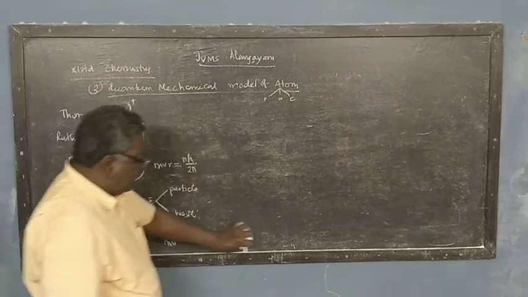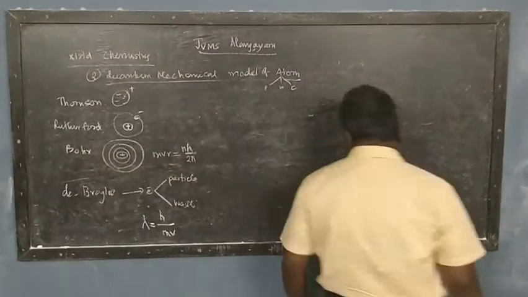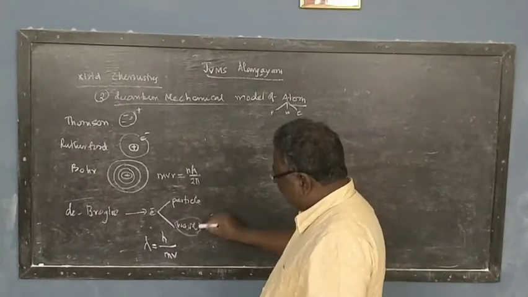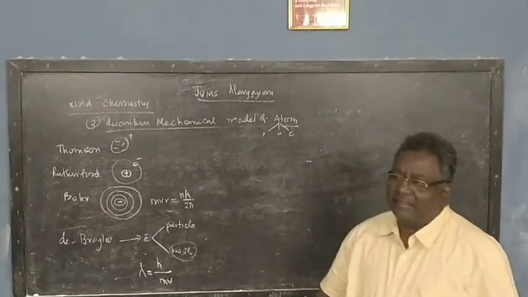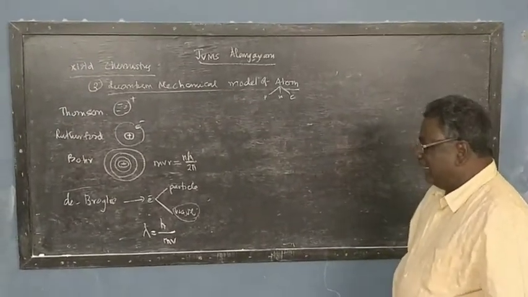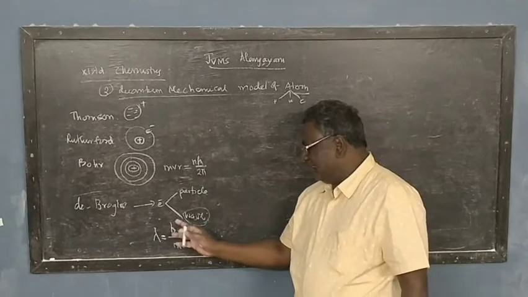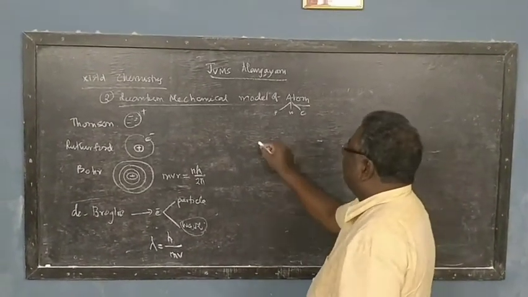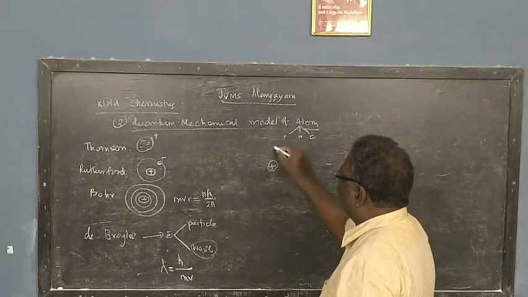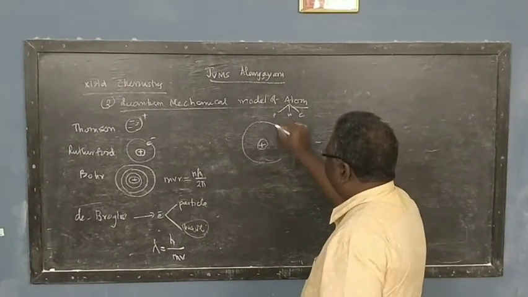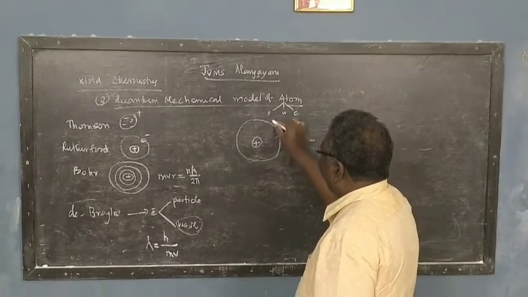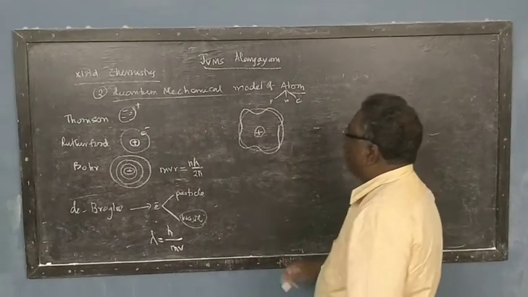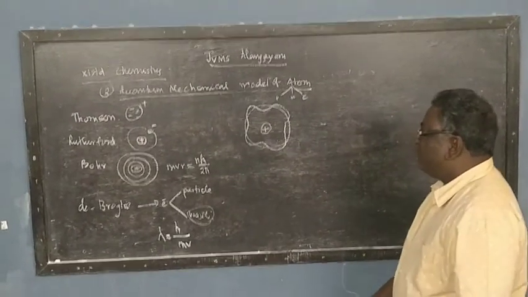So this was the advanced study made by de Broglie. He has introduced this factor: the electron can move as waves, right? And he has got the wavelength for it as h by mv. Now, basing on this, de Broglie suggested that when an electron is moving around the nucleus in an orbit, it moves in the form of waves, right?